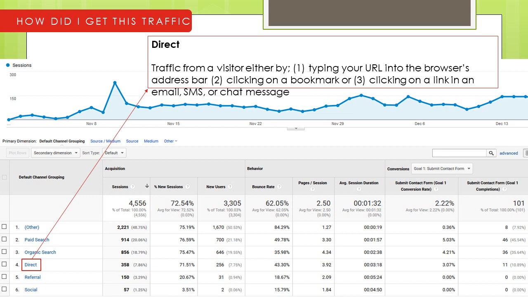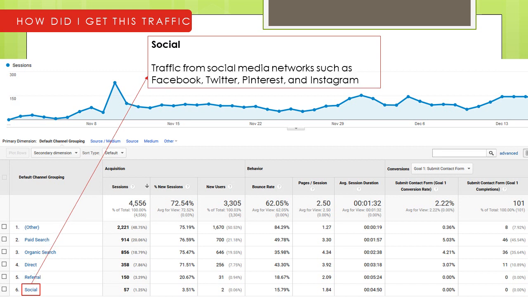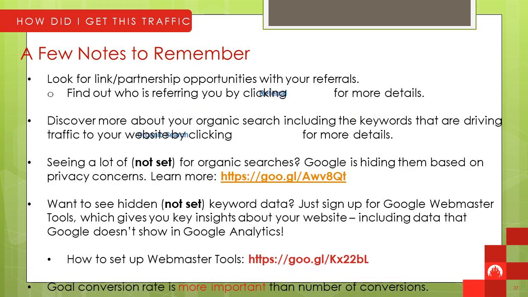So that is the main way of tracking the goal. Every trackable measure you need to understand the user. In the referral traffic, how many links are coming into the website? Social: from social media, we have used Twitter, Pinterest, and Instagram. Facebook we are not likely to use. So from where the traffic comes, these are some of the points that you need to remember.